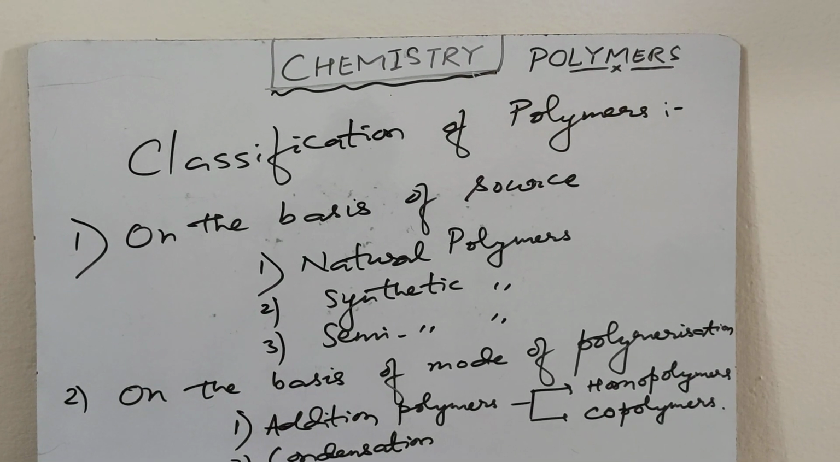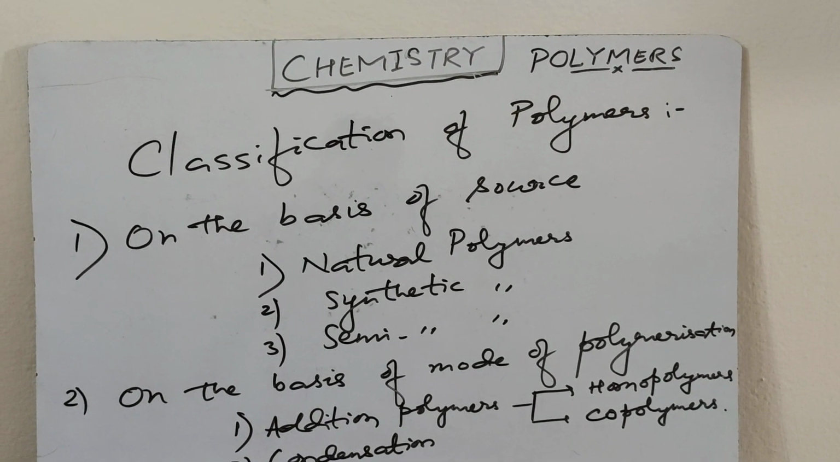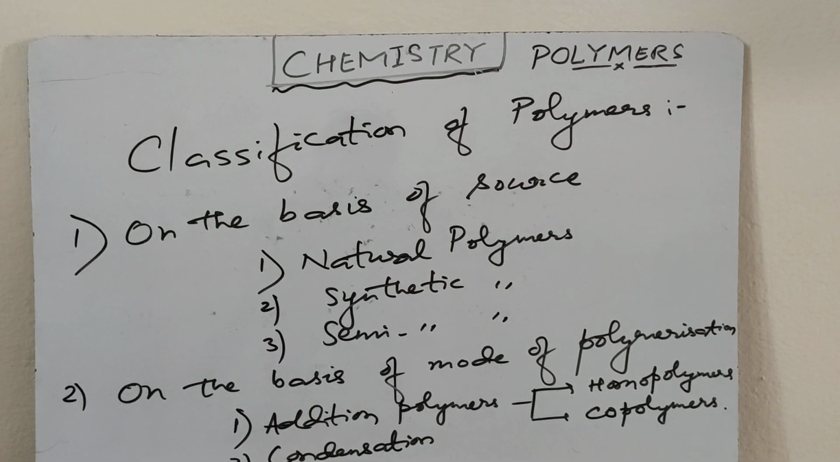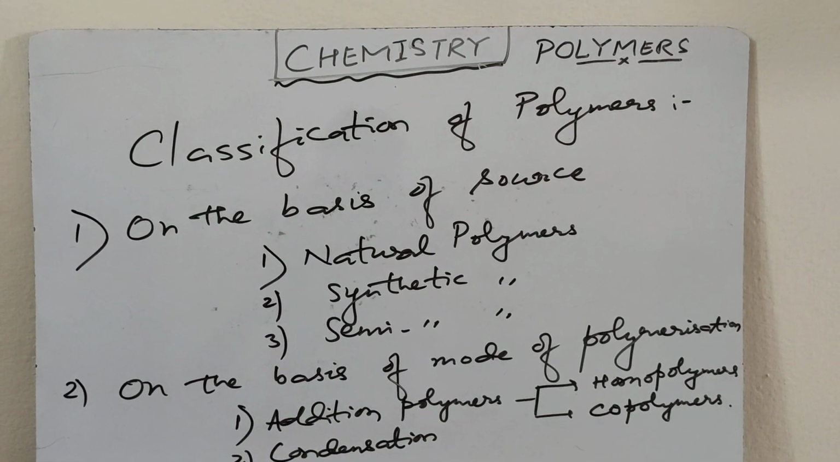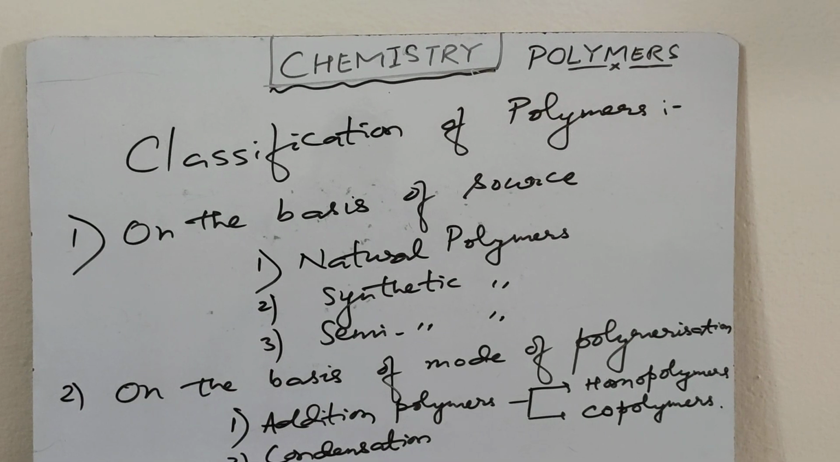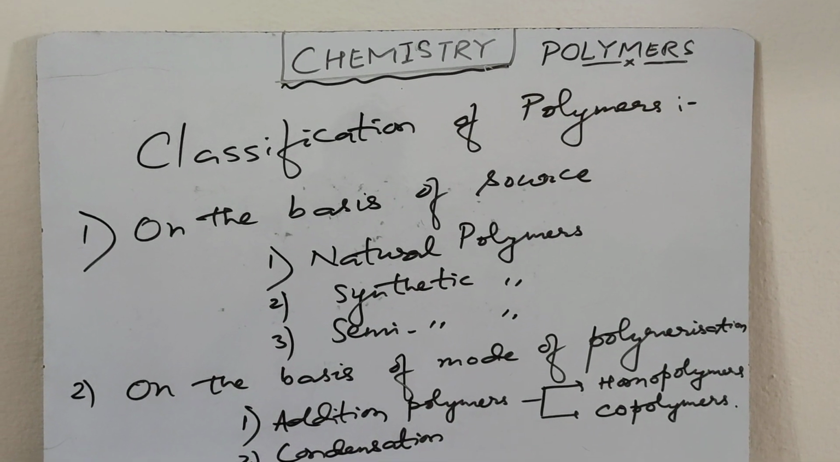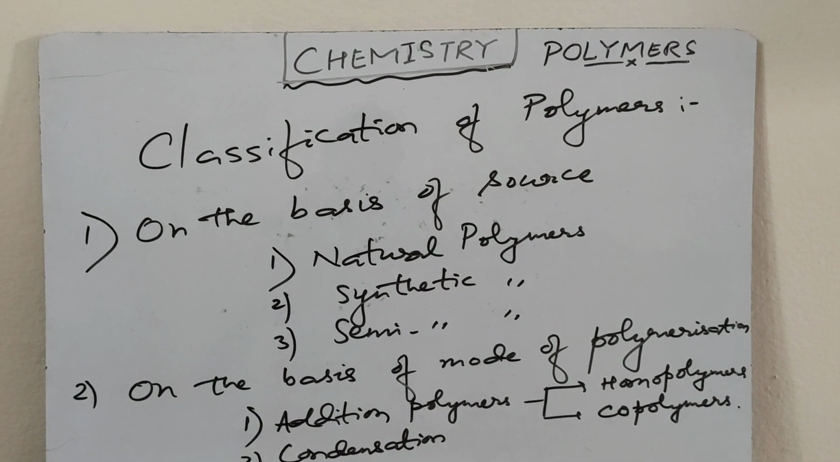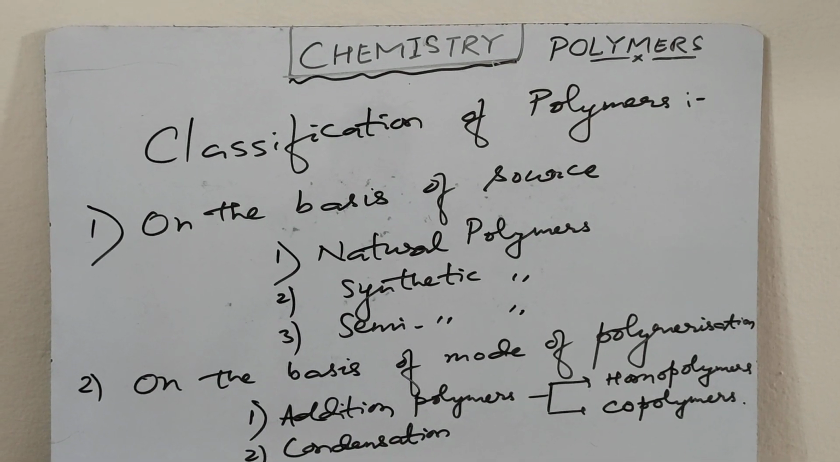Natural polymers are those polymers which are obtained from plants and animals. Examples are proteins, cellulose, starch, some resin and rubber. Proteins. Proteins are the polymers of alpha amino acids. There are 20 amino acids which are found in naturally occurring protein.